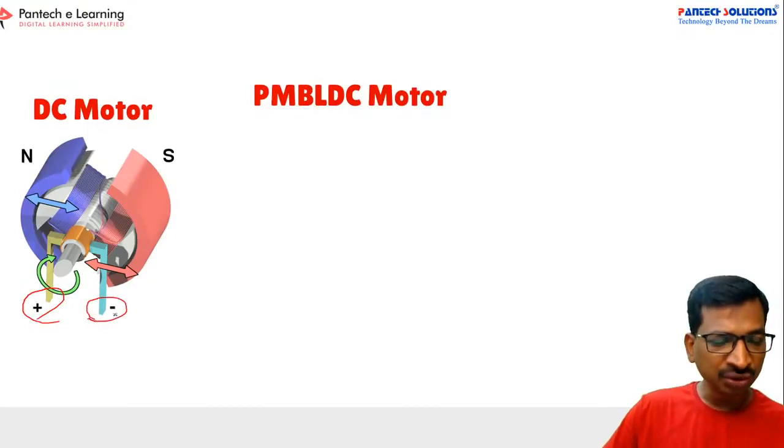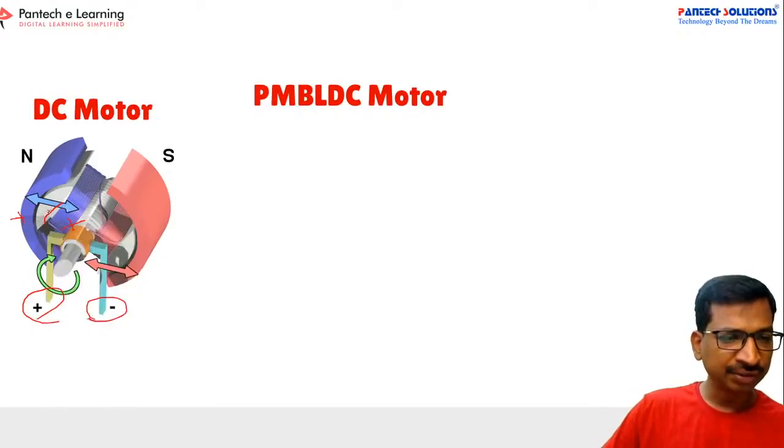So what will happen? Whenever you are applying the voltage, suppose this is positive and this is negative. Sorry, this is also positive. In that case, what will happen? The rotor will get repelled, right?